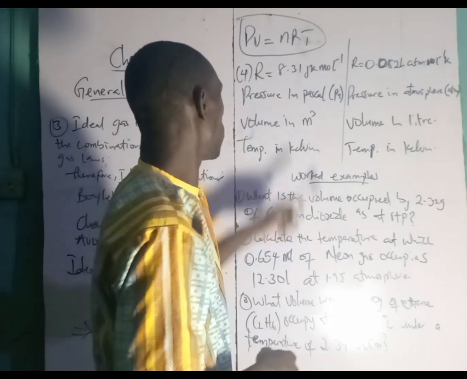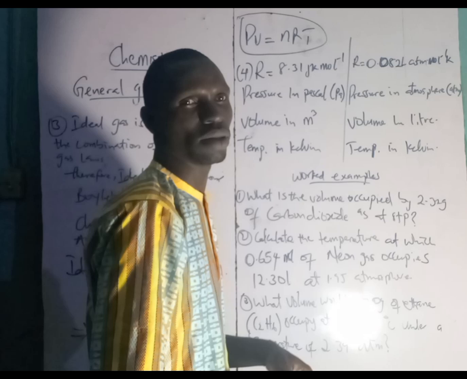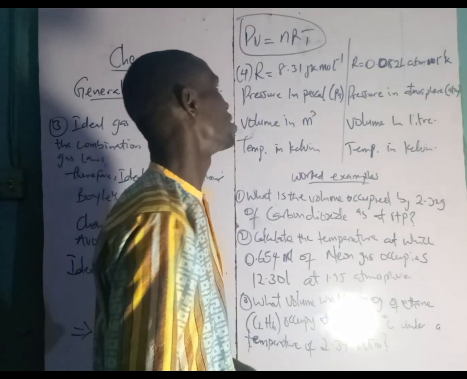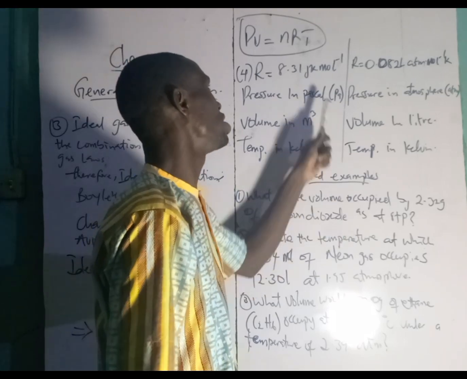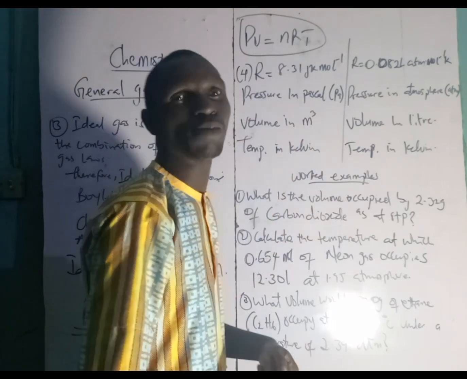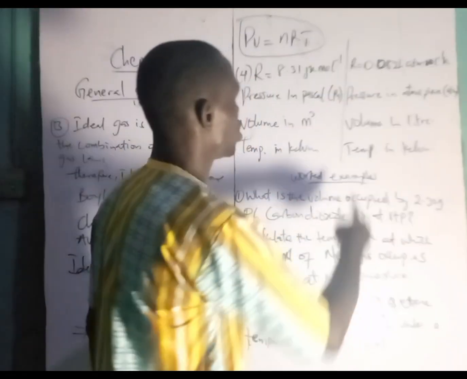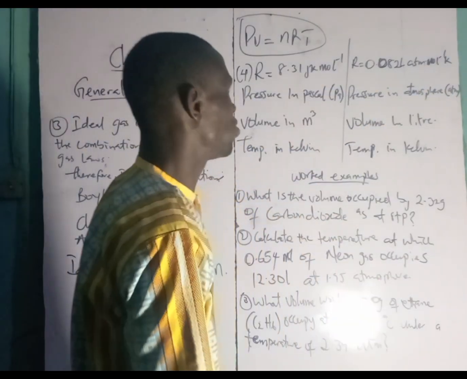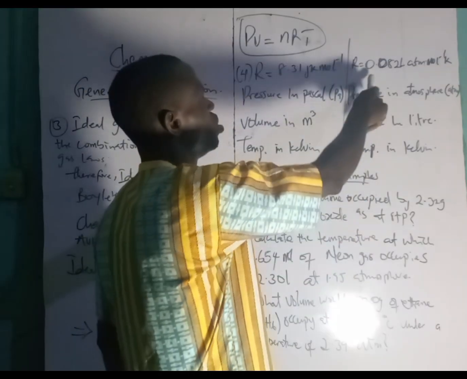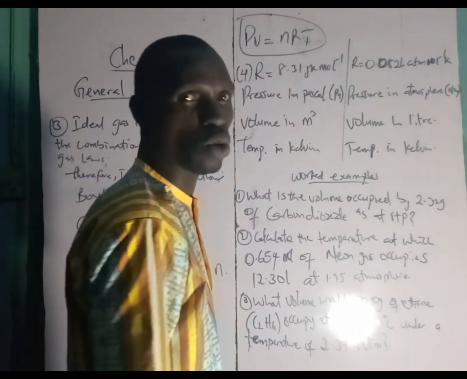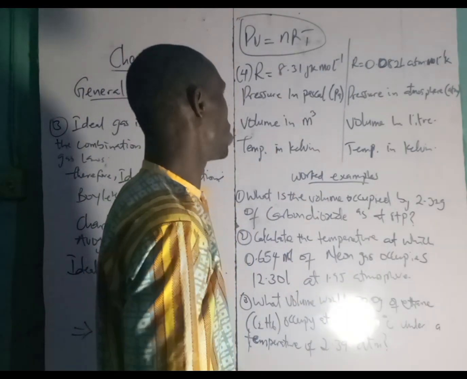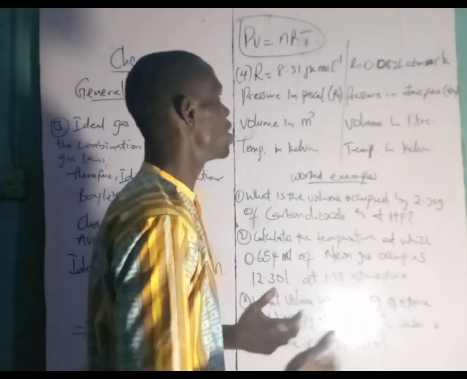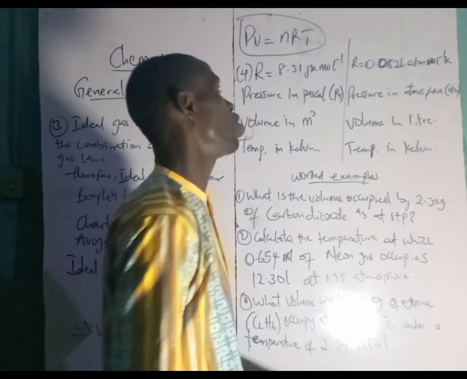Now, when do we use this R and when do we use that R? Number 1, when your pressure in the question is given in Pascal, you use R as 8.31. But when your pressure is given in atm, that's atmosphere, you use R as 0.082.